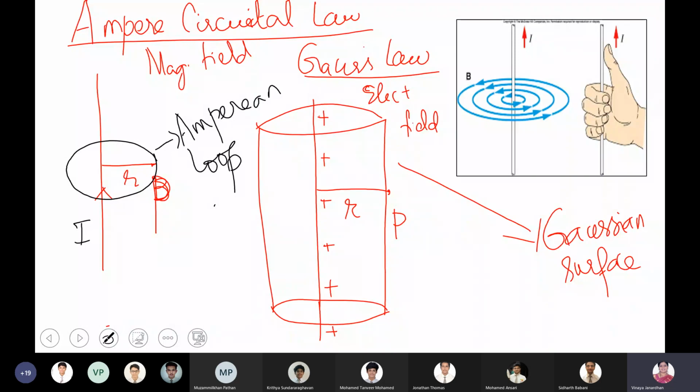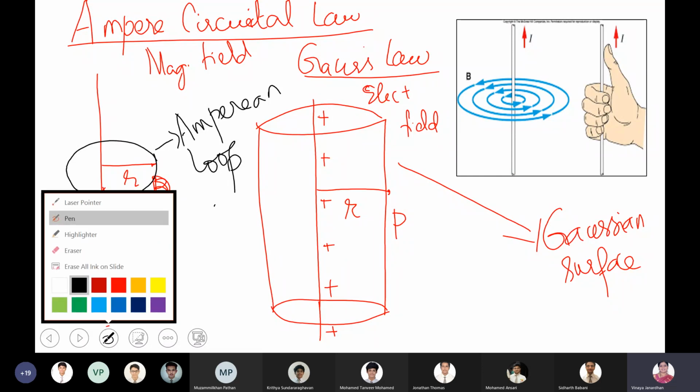Are you clear, boys? So Ampere's circuital law is used to find the strength of the magnetic field at a given point from a current carrying device, same as what you have done in Gauss's law. There you construct a Gaussian surface, here you are going to construct an Amperian loop.